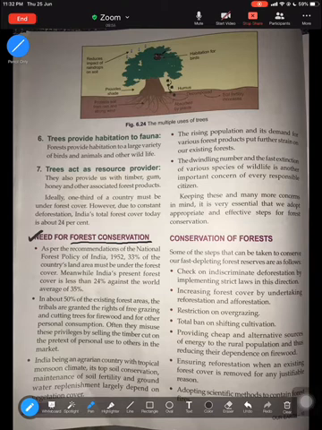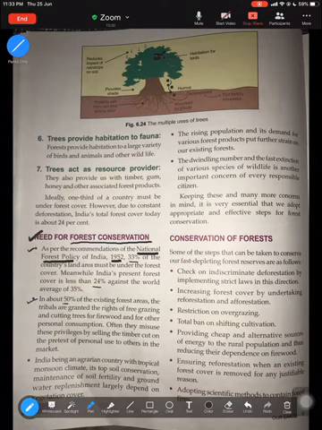Okay. Now what are some of the needs? Why do we need to put in an effort to protect a forest from getting destroyed? The first is because of the policy. This National Forest Policy, which is of the year 1952, talks about how we must have 33% of the land under forest, but we have less than 24%. So this is a matter of concern, and we are not going by the policy. So we must ensure that our forest is conserved so that we abide by the National Forest Policy of 1952.